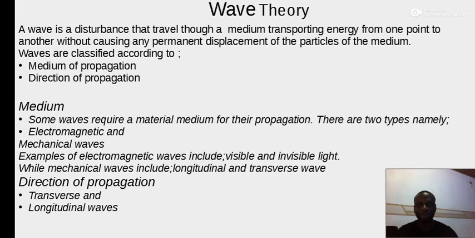Otherwise, you can also say a wave is a disturbance that travels through a medium, transporting energy from one point to another along as it travels, without causing any change in the medium itself.